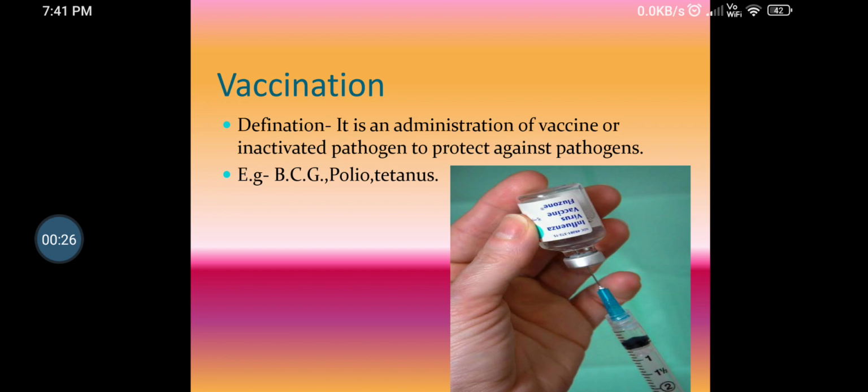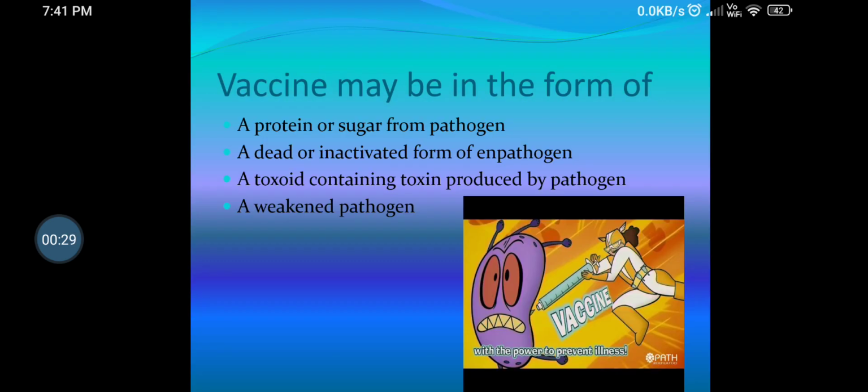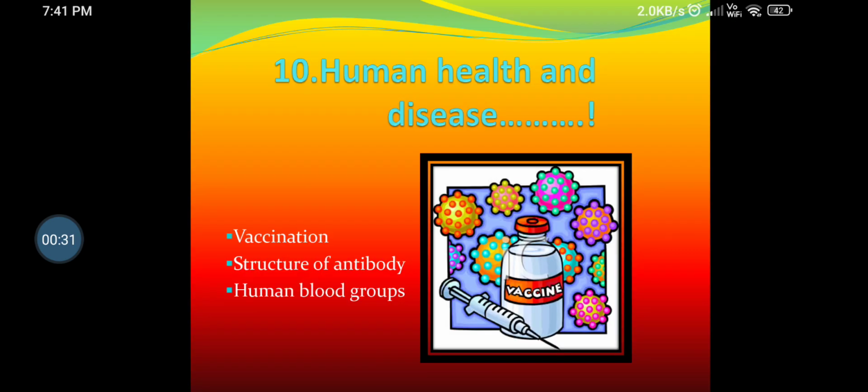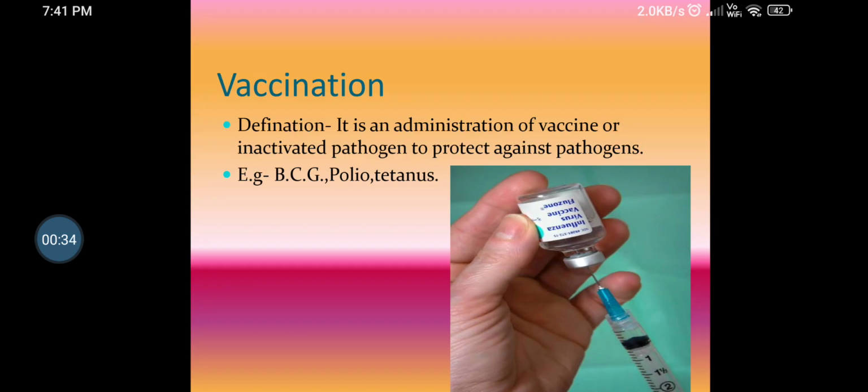Vaccination. It is defined as an administration of vaccine or inactivated pathogen. Now, pathogens are nothing but disease-causing microorganisms. So, those pathogens are partially activated or they are inactivated to protect against pathogens. For example, BCG vaccine, polio vaccine, tetanus vaccine, etc.